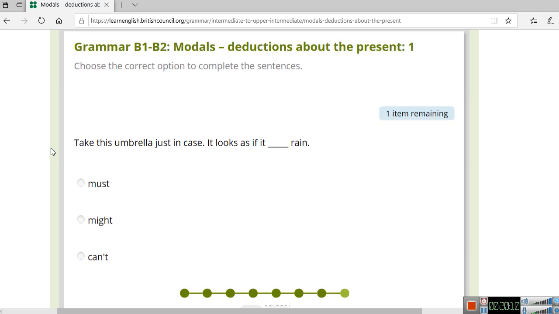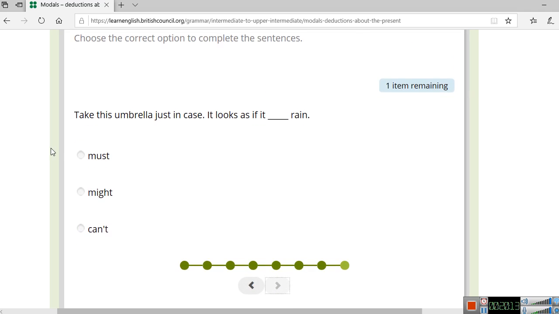Last one. So take this umbrella just in case it looks as if it blank rain. So where do we have the clue right here? The clue is when we say it looks as if. That's gonna give us a clue.